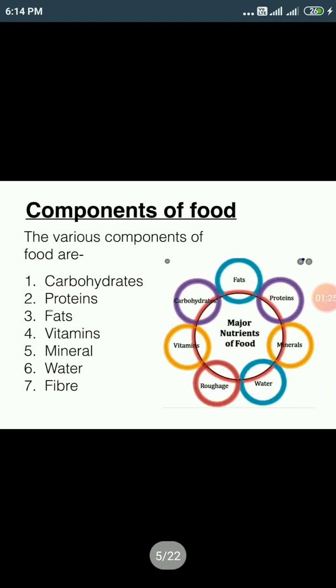The various components of food are carbohydrates, protein, fats, vitamins, minerals, water and fiber. These are essential nutrients which are really required in our day-to-day life. We have to include all these nutrients in our daily diet, which helps in growth and development, provides us energy, and helps to fight disease-causing germs and bacteria, or protects us from diseases.